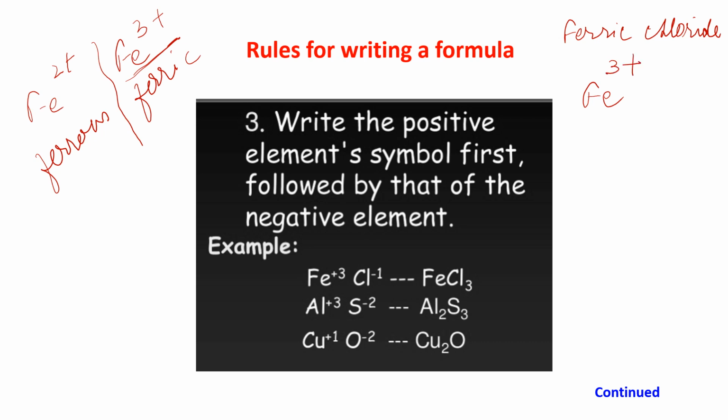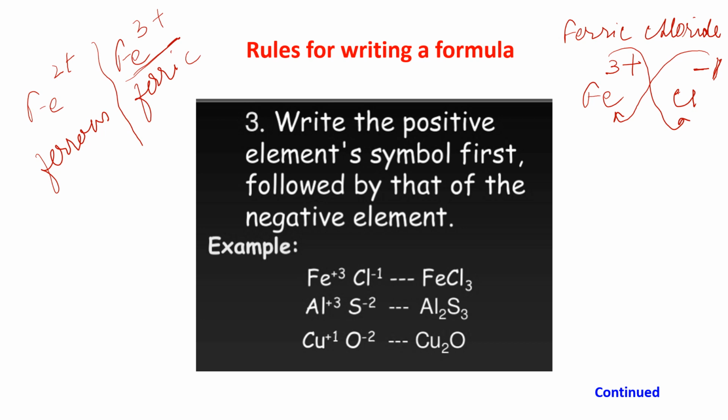Now chloride means it is coming from chlorine. The symbol is Cl. That is why chloride. The valency of chloride ion is minus, and minus alone means 1. You may write it, you may not write it. Now what is the next step? You have to crisscross. Just do the crisscross.